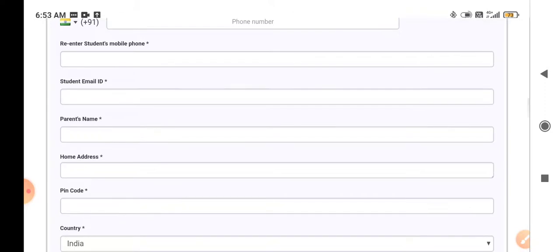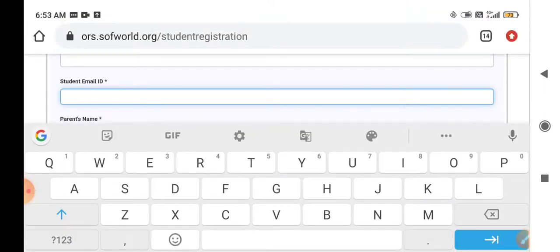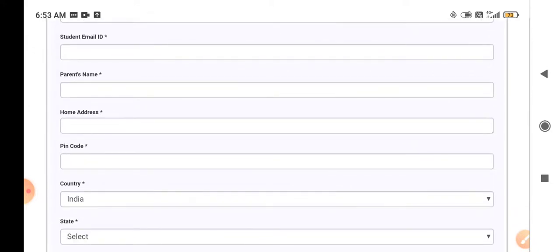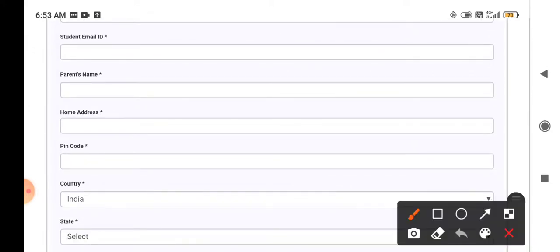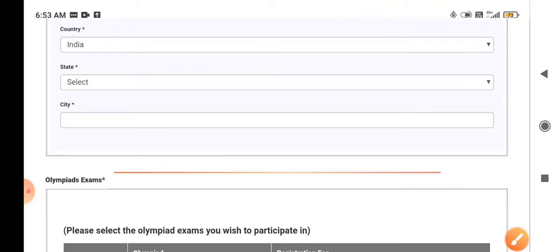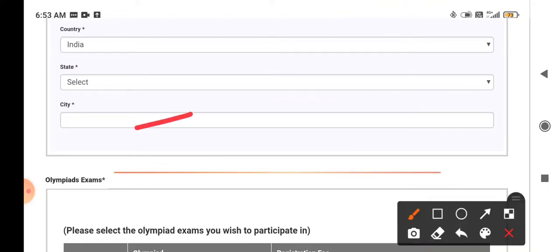This is your student email ID. Here you have to mention your parents' name, your home address, your pin code, country, and the state will be Uttar Pradesh. City will be Fatehgarh.